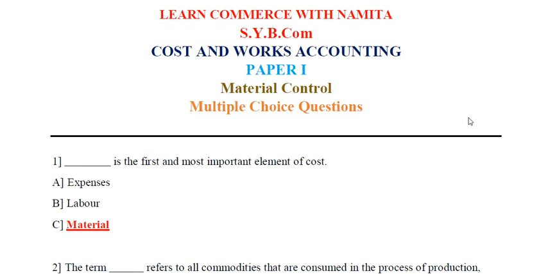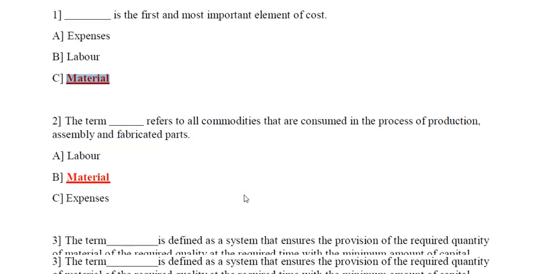So the first MCQ is: dash is the first and the most important element of cost. Options are expenses, labor or material. So the correct answer is option C, material. Material is the first and the most important element of cost. Next question.